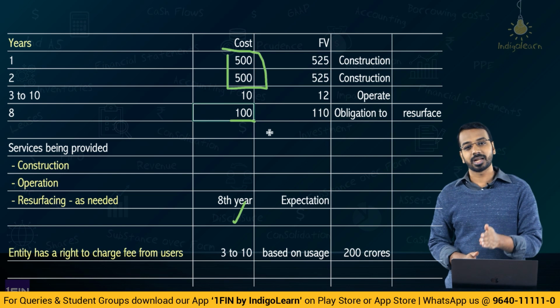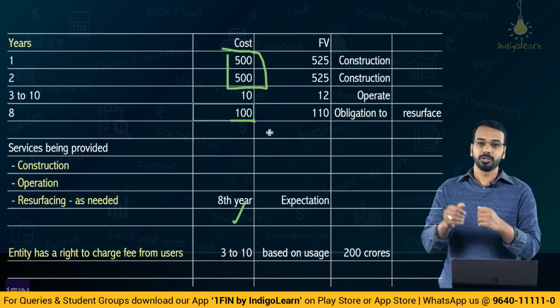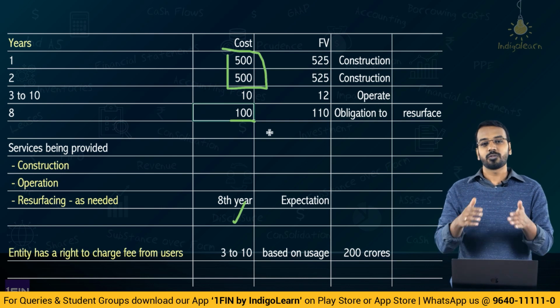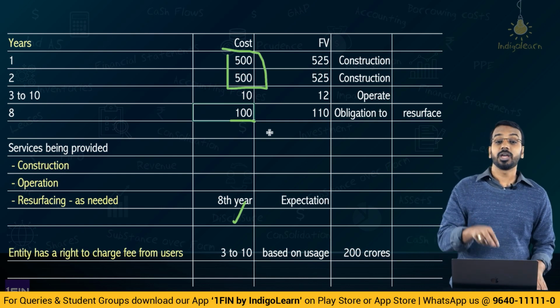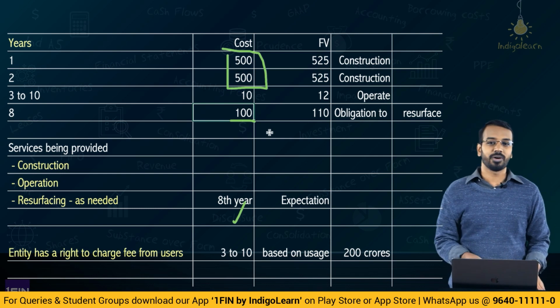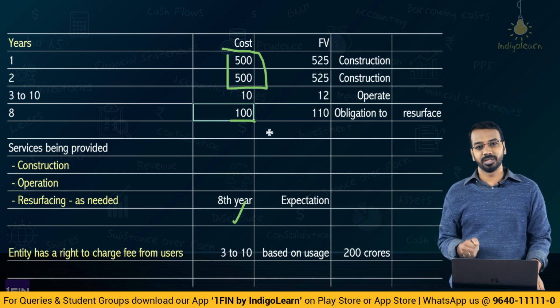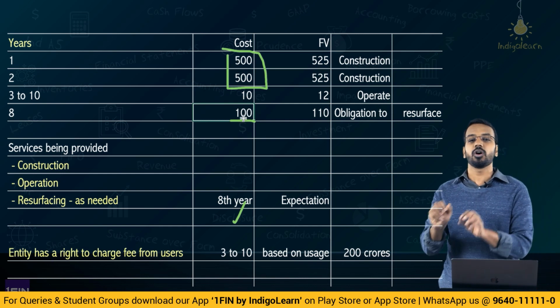See, the road usage starts in year 3. From year 3 to year 8, the road will be used. Because the road is being used for those years, the resurfacing liability arises. Hence, you cannot just say that it is a liability pertaining to the 8th year. You will have to start providing for the liability right from year 3. So, this 100 is a future value of the obligation.